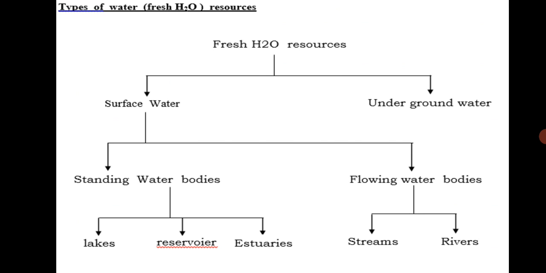Types of water. Water can be classified into two. First one is the surface water, second one is the underground water. Surface water is also classified into two. First one is the standing water bodies, another one is the flowing water bodies, that is running water bodies. Examples for standing water bodies: lakes, reservoirs and estuaries. Running water bodies, examples: streams and rivers.